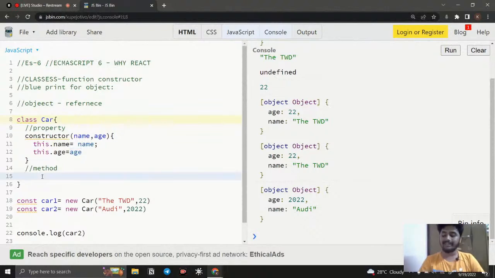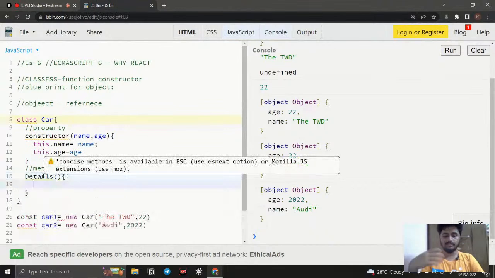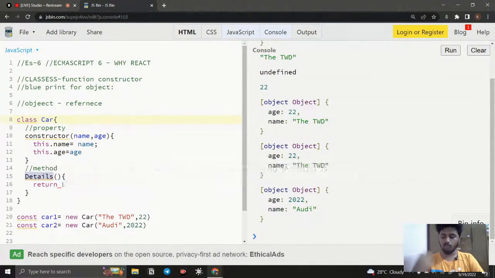Here you can directly assign it and just say like this. I can say details. Okay, this is going to be my method name, and here you can open it and close it. Okay, so here we can do whatever, like this is going to be a function. So here we can say return if someone calls it. If someone calls this details, then what do you need to do? You need to return: I have a car, and we need to take that dynamically.